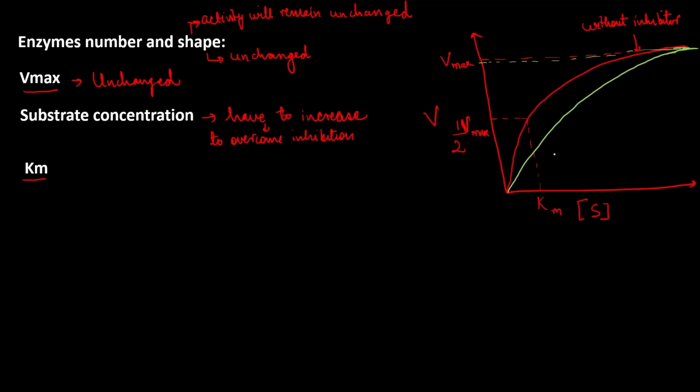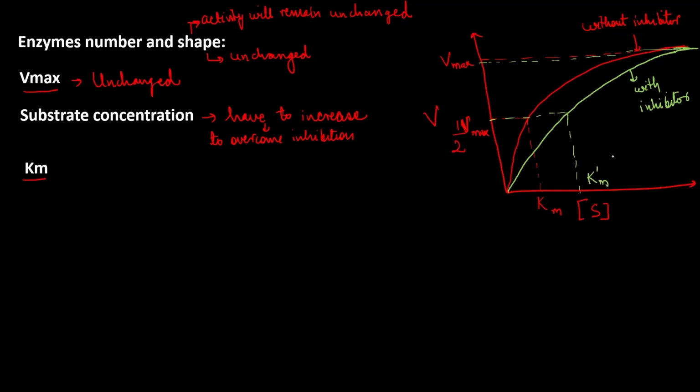But in order to overcome this inhibition, we will need higher substrate concentration, right? So this graph is with inhibitor. If there is inhibitor, then in order to achieve the same half Vmax, you will have to use higher substrate concentration.